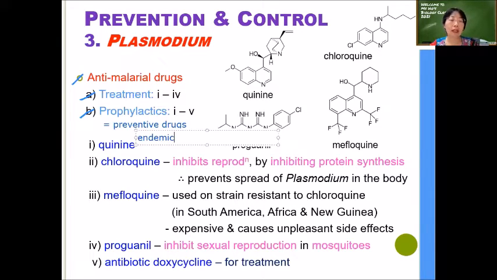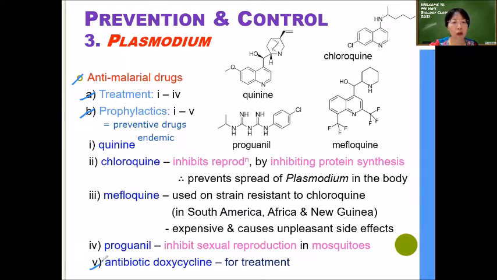So these anti-malarial drugs will be called prophylactics when you use them as preventive drugs. But when you use them for treatment, they are called anti-malarial drugs. So they've got both effects, right? Kill before enter or kill after enter. Kill before the pathogen enters or kill after the pathogen enters.